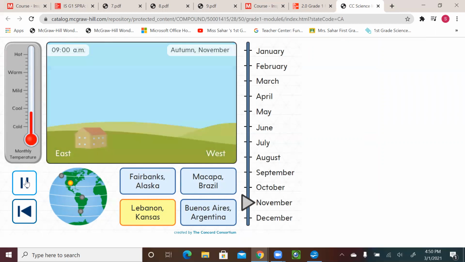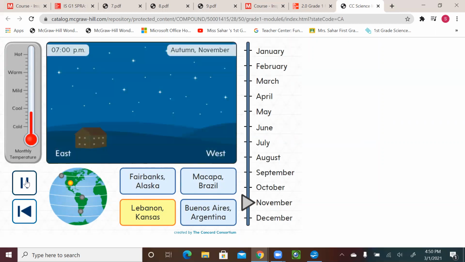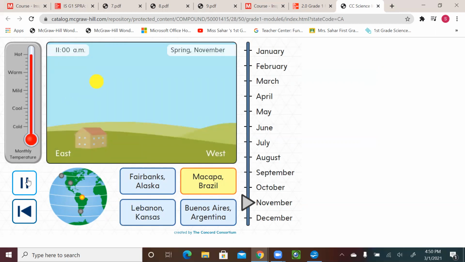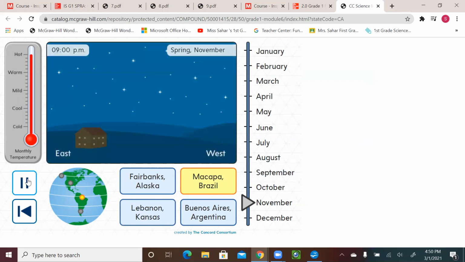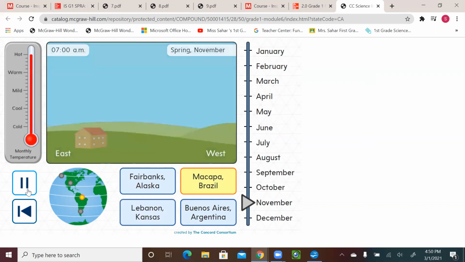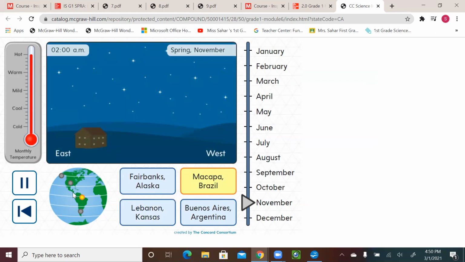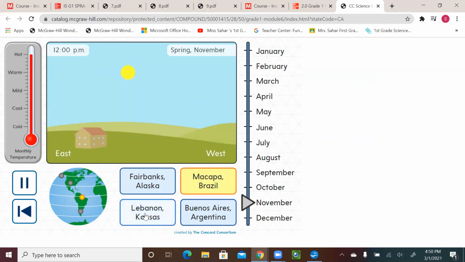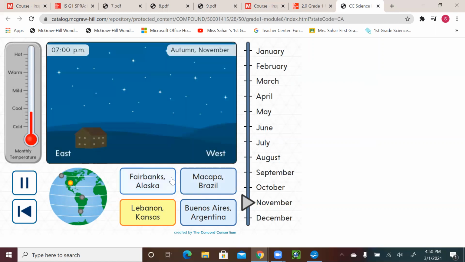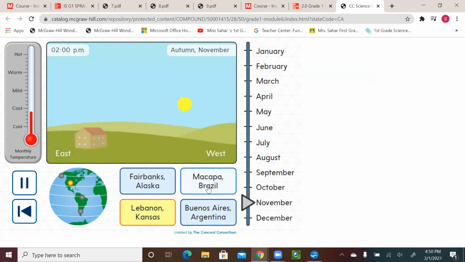All right. Let's see Macapa, Brazil in November. So we can tell that Lebanon got fewer hours in November, daylight, comparing with Macapa, Brazil.